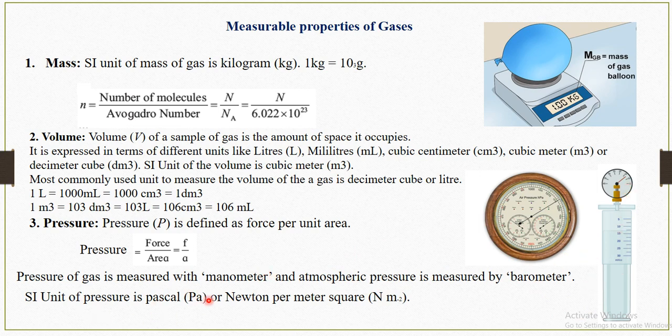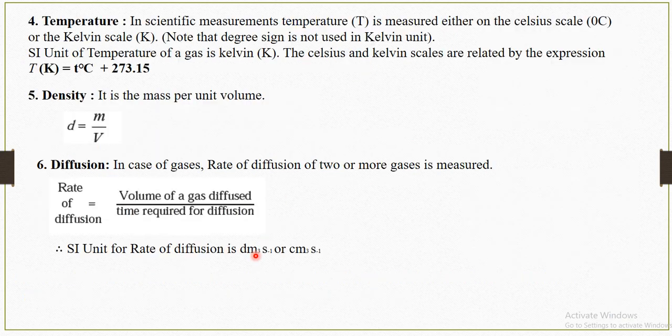The SI unit of pressure is the Pascal, or Newton per square meter. With the help of these units we can measure the gas.